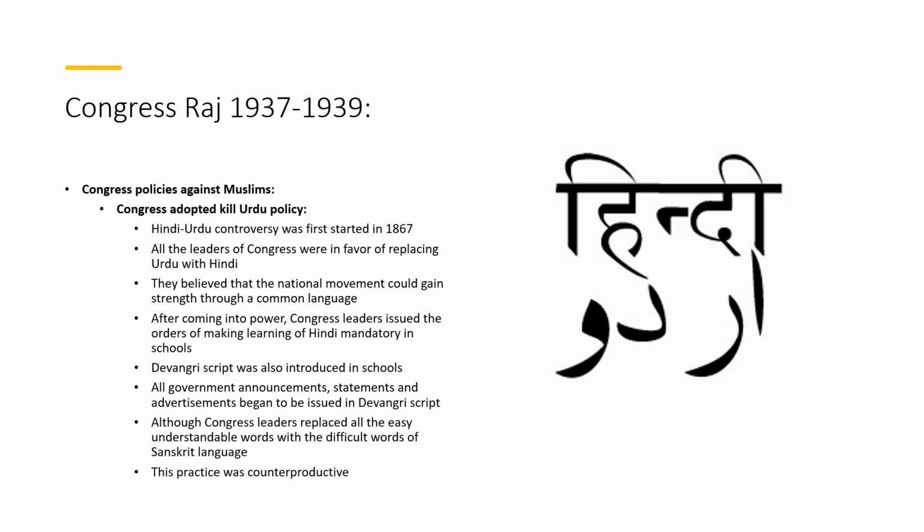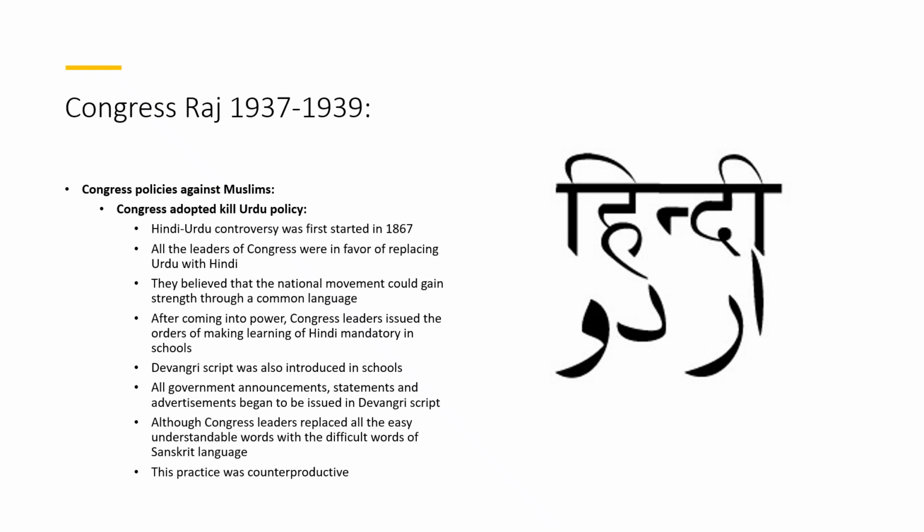There should be one common language, and it would be Hindi, because this language was of Hindus. It represented Hindus, and Hindu leaders wanted everything of Hindus everywhere in India.